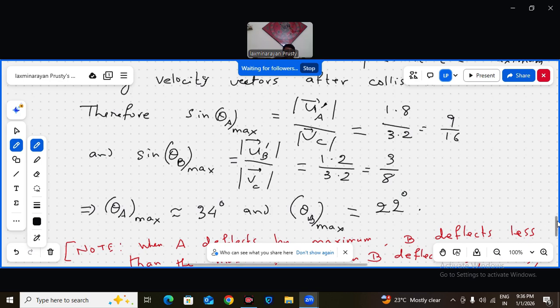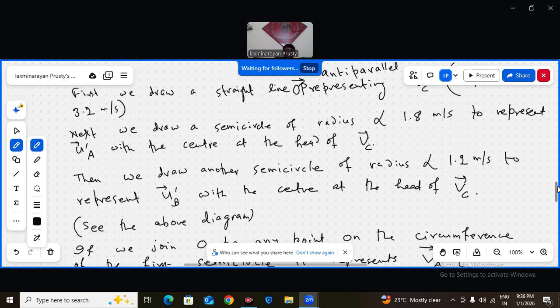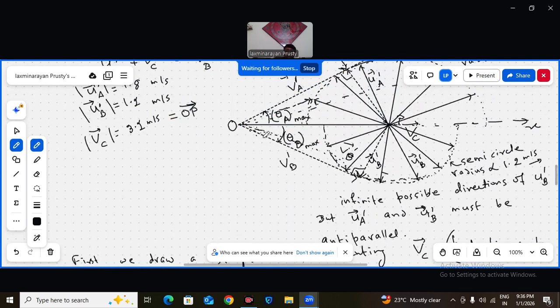Similarly, for B, which VB dash bar will make the maximum angle with the original direction of motion, the VC direction? There are so many VB bars; I am showing them with dotted lines here. Which VB bar will make the maximum angle of deviation from the original motion direction?